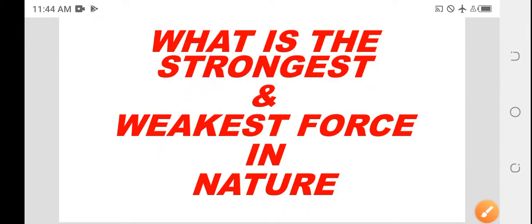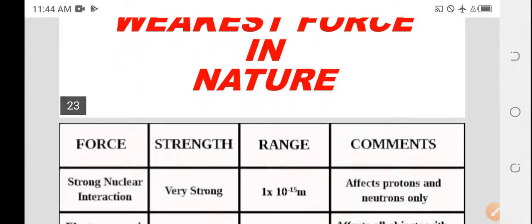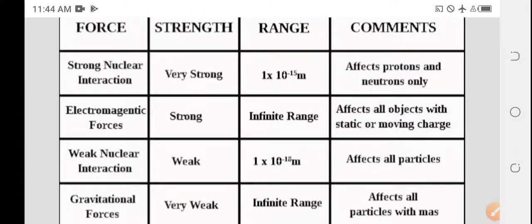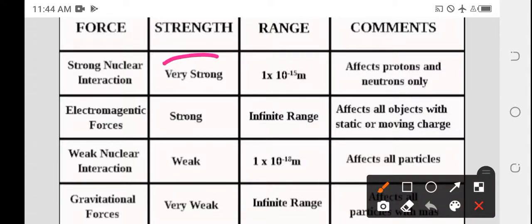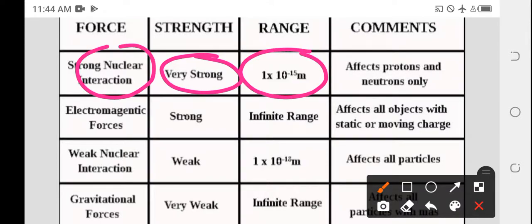What is the strongest and weakest force in nature? You can see here from this table. Strong nuclear interaction is the strong force, and its range is 10 to the power of minus 15. As we discussed here, it is a short range force. It affects protons and neutrons only.